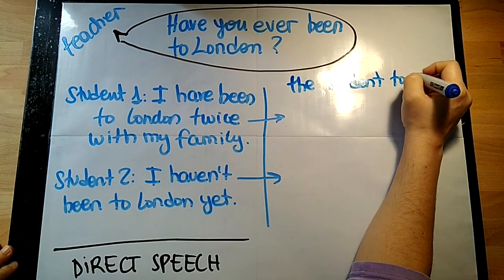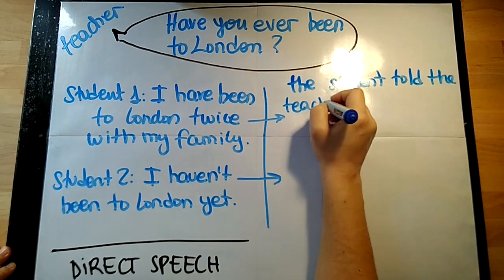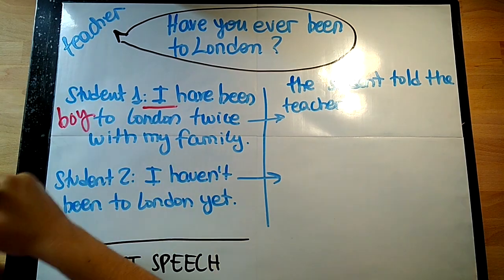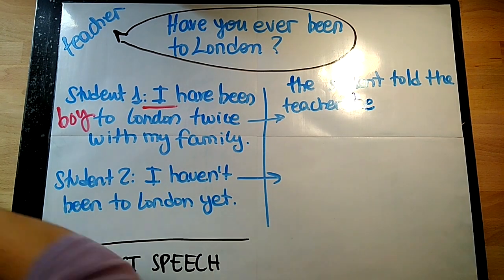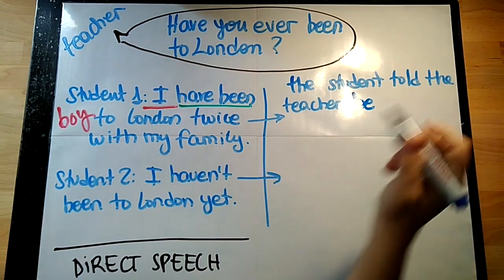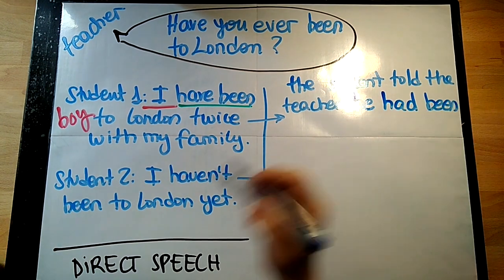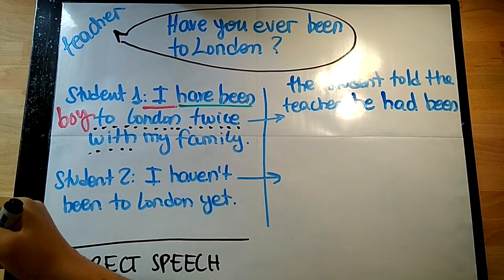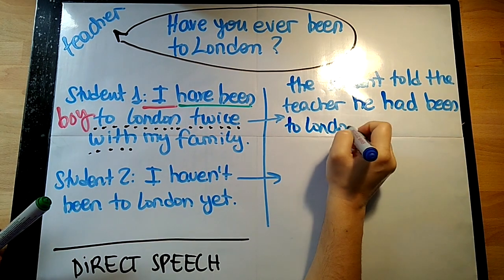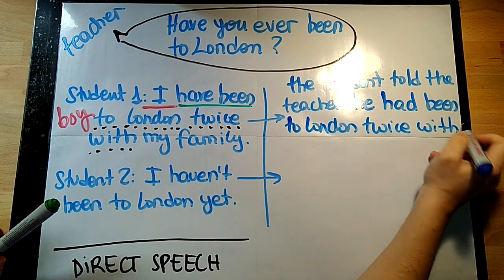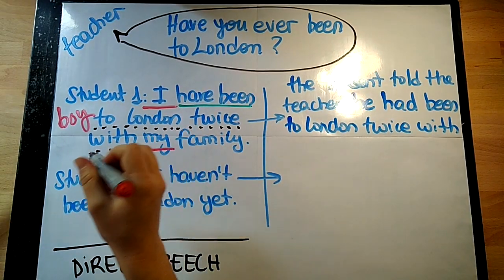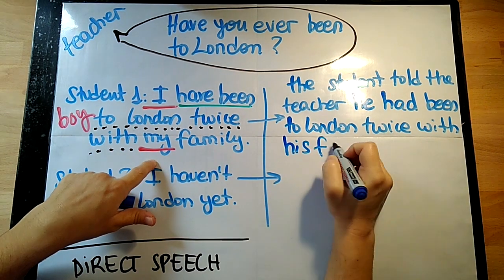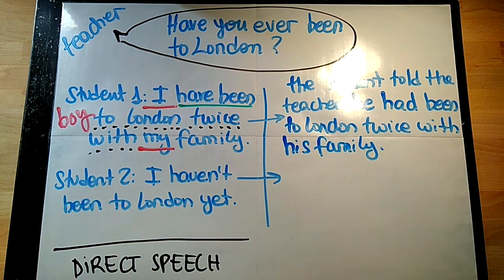Now we'll see an example with the verb told. The student told the teacher, and now we would continue with the subject. This student is a boy, so we continue with he. Have been, which is in present perfect, we change it to past perfect, had been. We continue the sentence, to London twice, with, and we stop because we have the possessive my. In this case, my refers to the boy, so we need to change it to his and finish the sentence